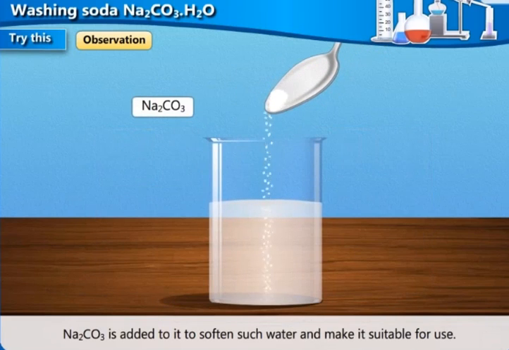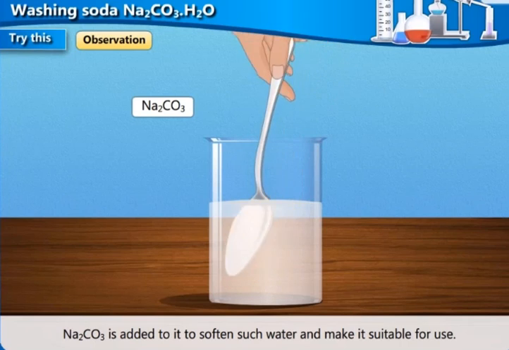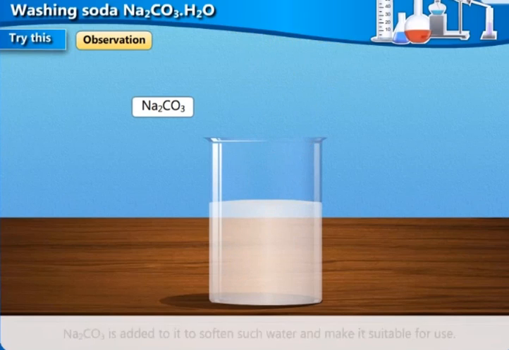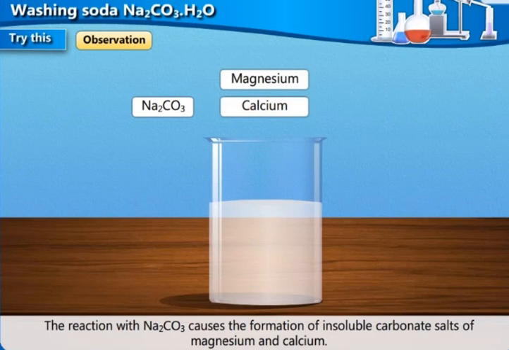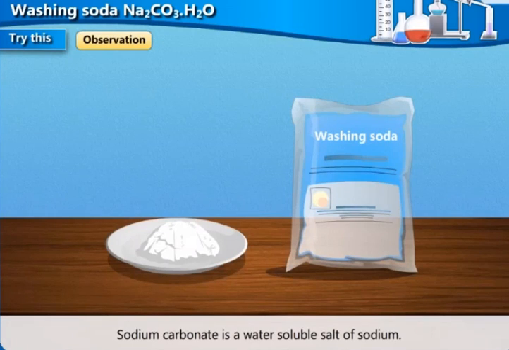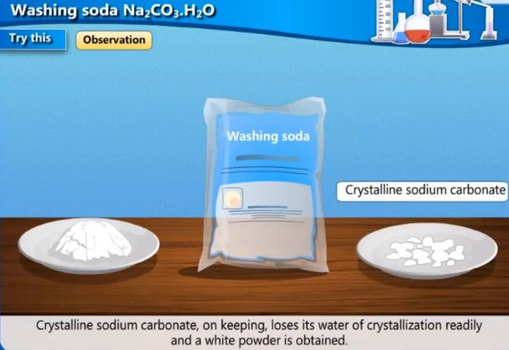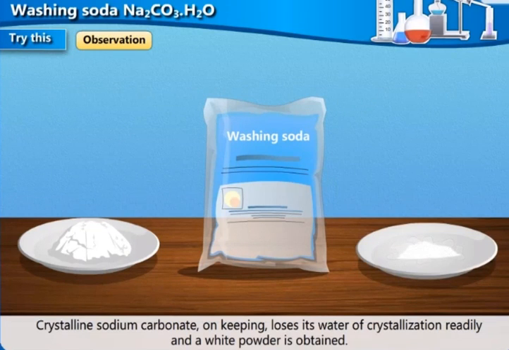Na2CO3 is added to it to soften such water and make it suitable for use. The reaction with Na2CO3 causes the formation of insoluble carbonate salts of magnesium and calcium. Sodium carbonate is a water-soluble salt of sodium. Crystalline sodium carbonate, on keeping, loses its water of crystallization readily and a white powder is obtained.